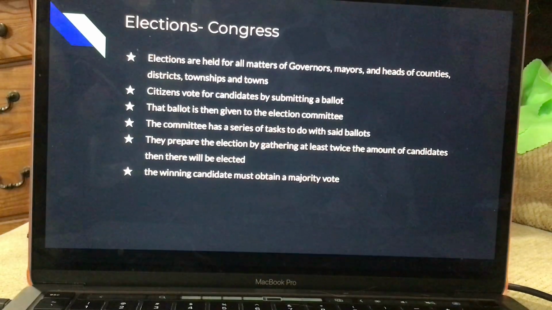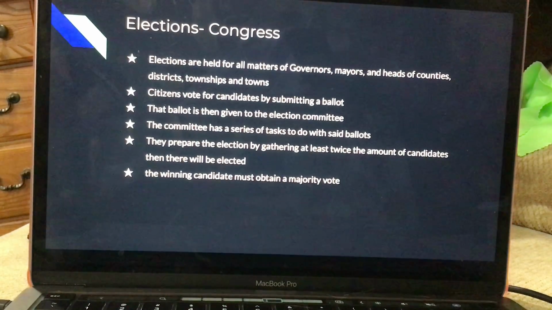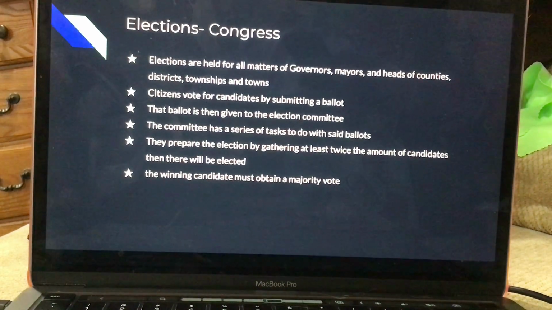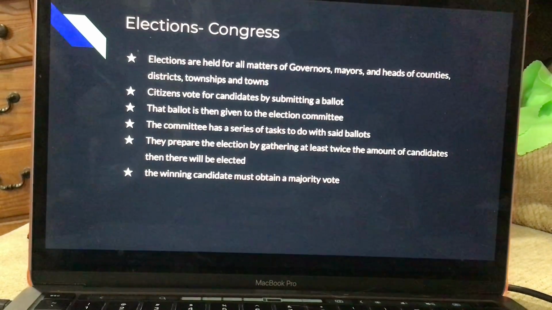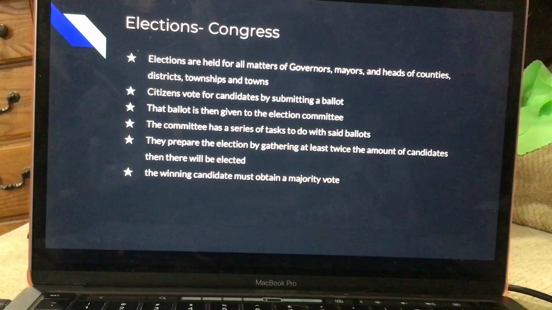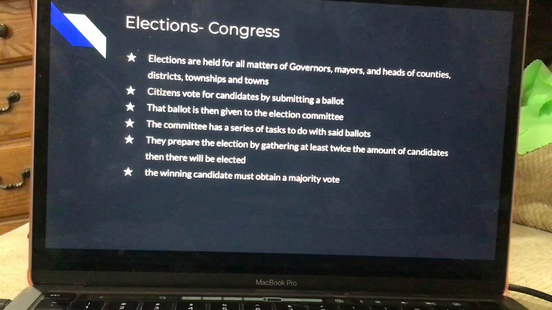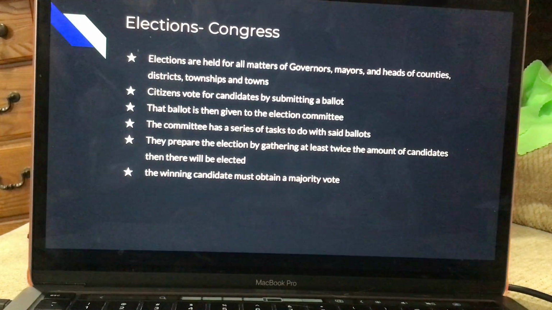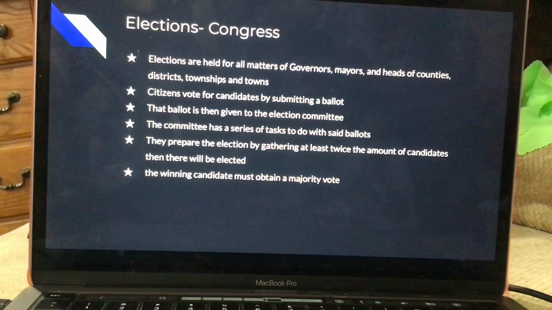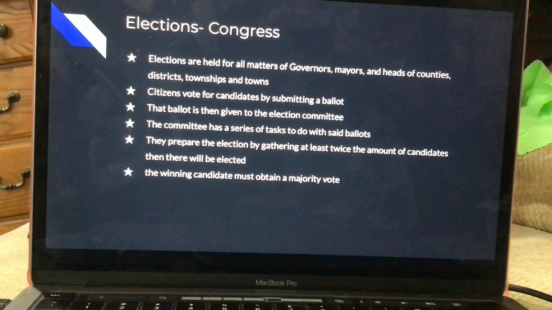Congressional elections in China are held for all matters of governors, mayors, and the heads of counties, districts, townships, and towns. Candidates are voted for by citizens submitting a ballot, and this ballot is then given to the election committee, which has a series of tasks to do with said ballots, such as collecting them, tallying them, publishing the set of nominees with details of them, and preparing for the election.